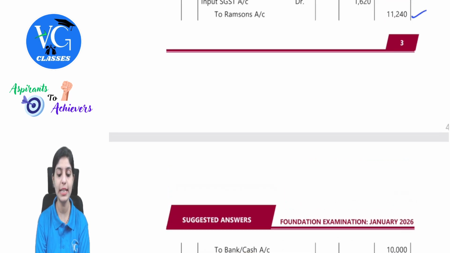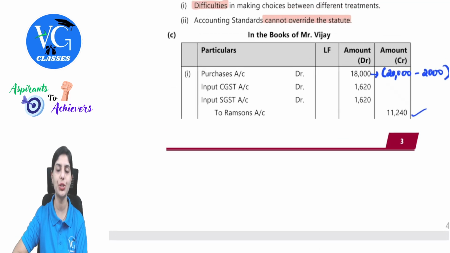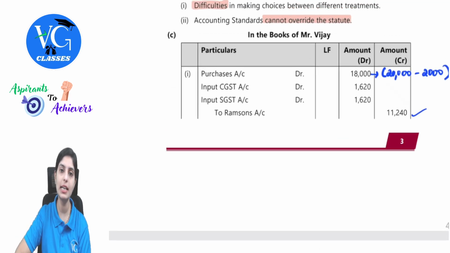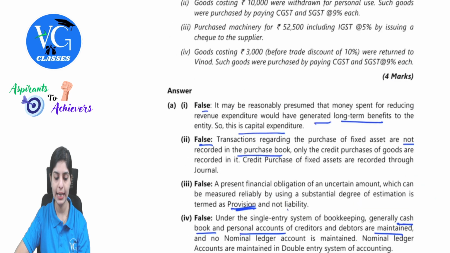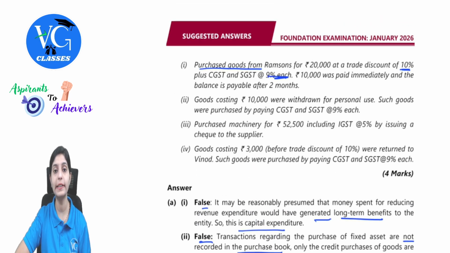Now in this, what was the examiner's comment on the entire question? The examiner clearly commented that students missed writing input CGST. They just wrote CGST SGST, but it is specific that you need to mention whether it is input or output. So make sure you don't miss out on this point. This was the first transaction. Next, goods costing 10,000 were withdrawn for personal use.